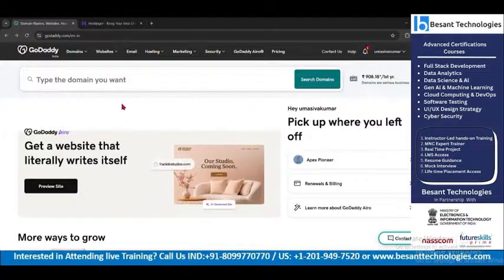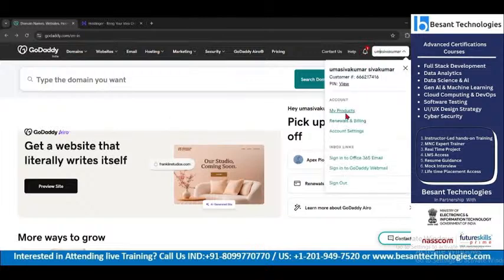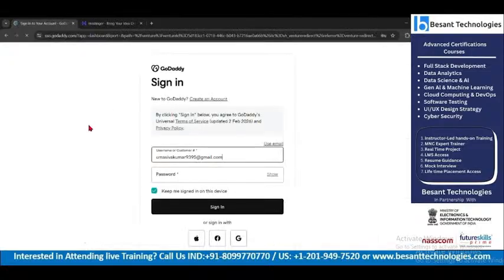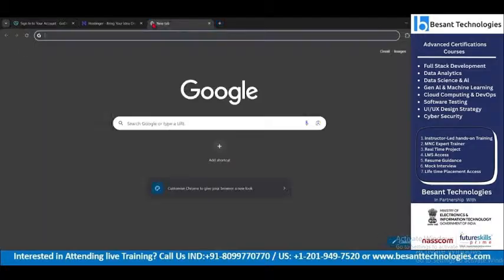So what I'm planning is I would like to migrate my business into Azure, or AWS. What I would do, I'll go take my domain name. I'll go to my products. Let's say, for example, Uma Shivakumar at apexplanet.com is going to be my business name.